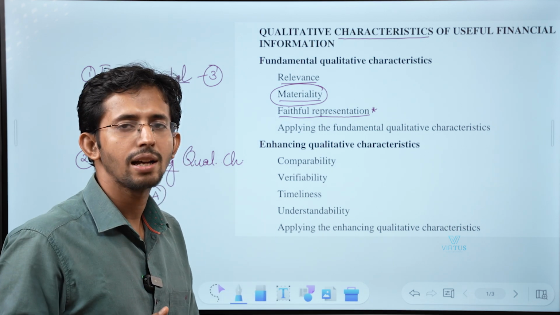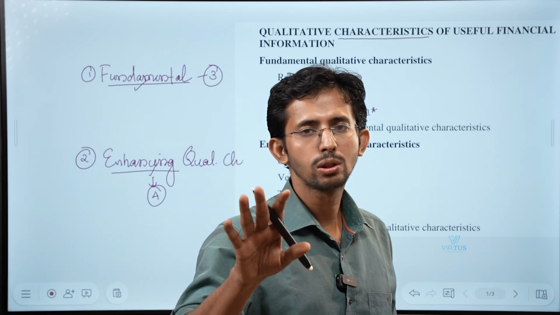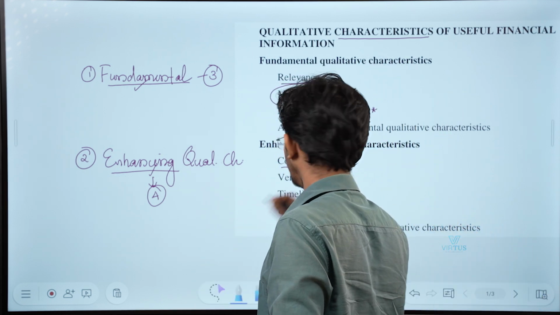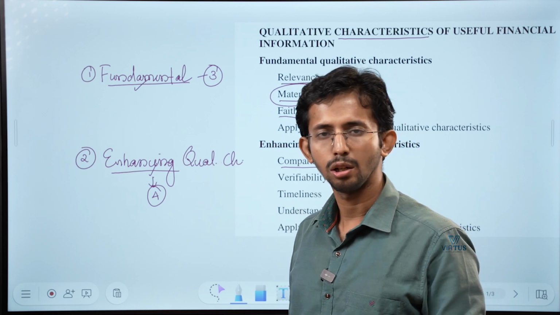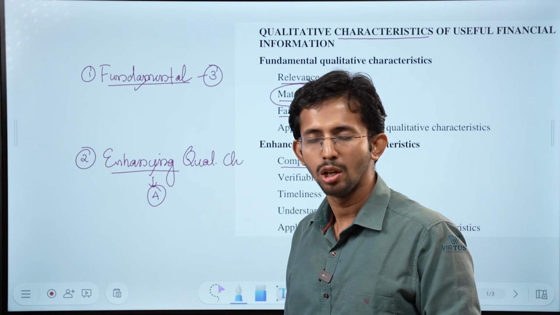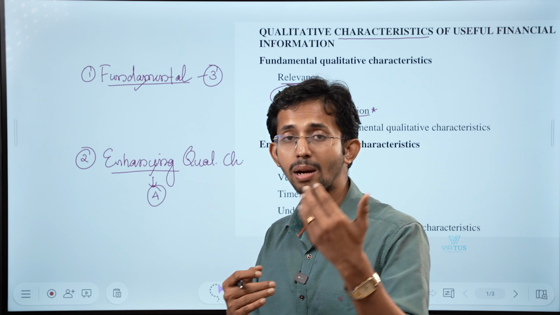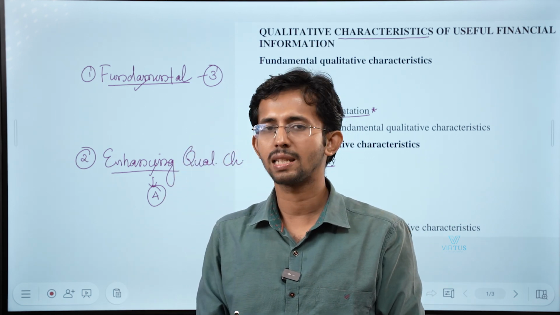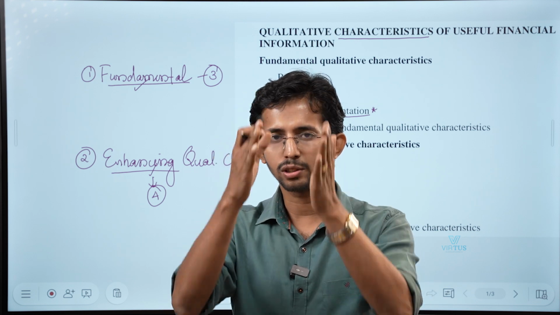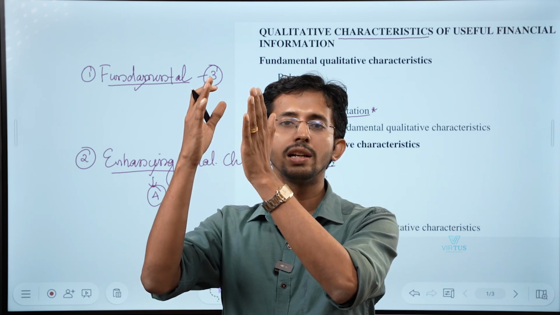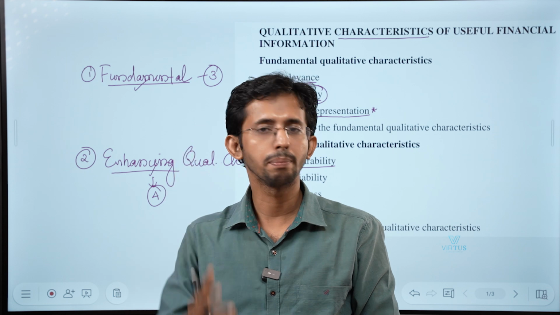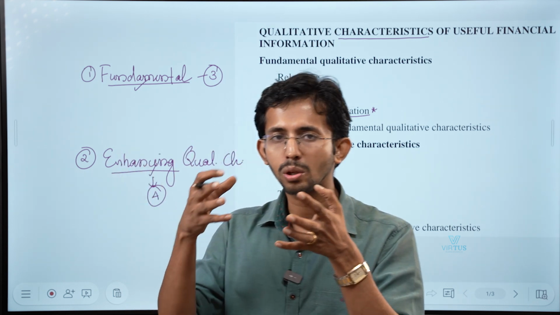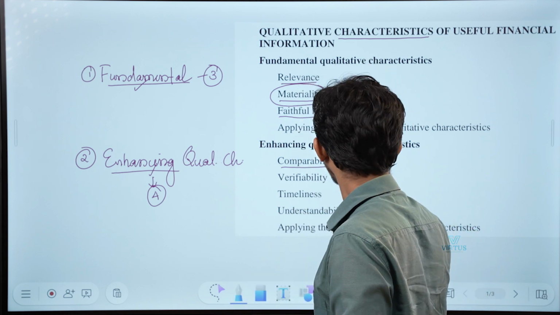Now, what are these enhancing qualitative characteristics? We told you there are four. The first one is comparability. Any financial information you present has to be comparable. Those who are familiar with the financial statements of companies know that there are generally two columns in the financial statements. One is figures for the current period and the other is figures for the previous or comparative period. Why do you give the previous year figures? You give them to ensure comparability. So comparability is also very important.